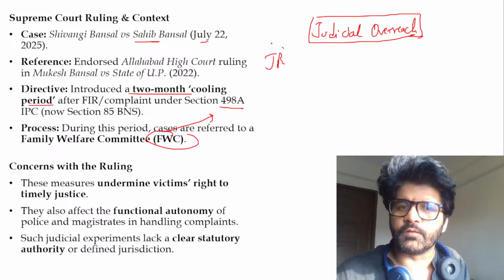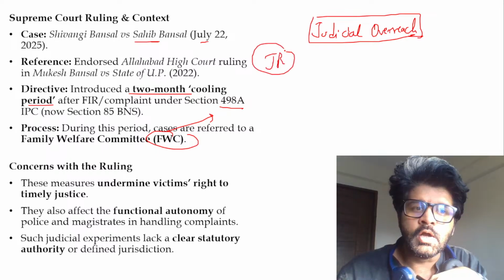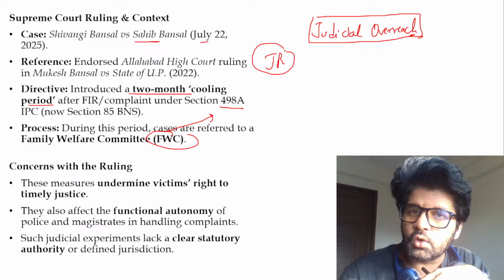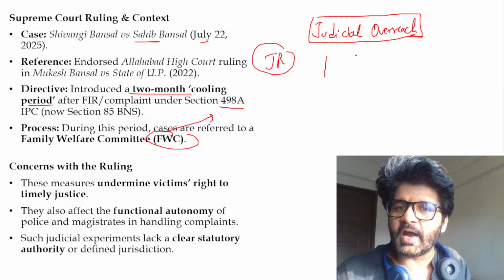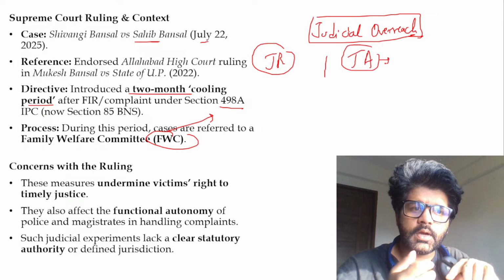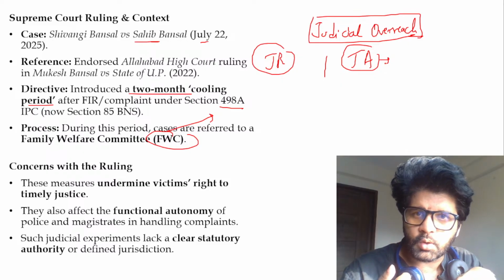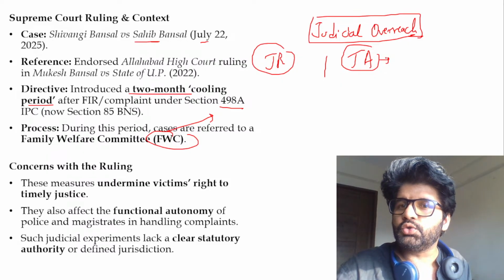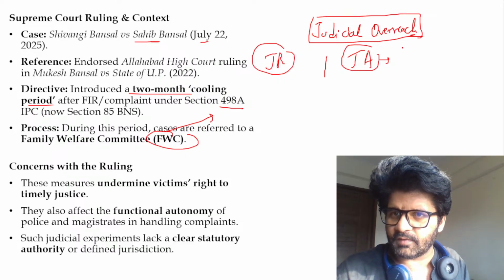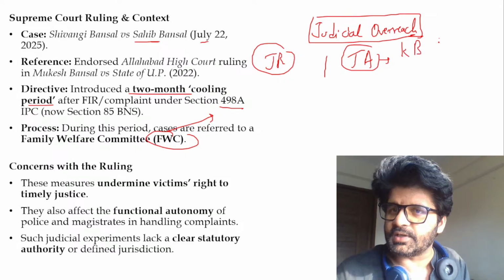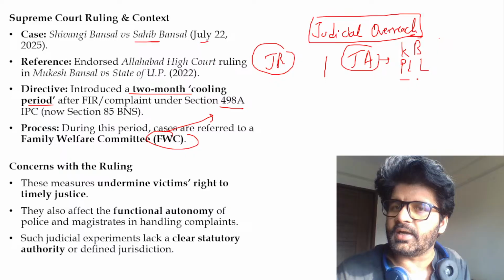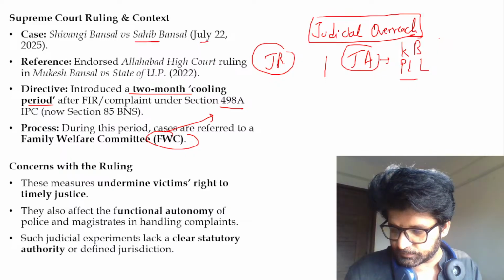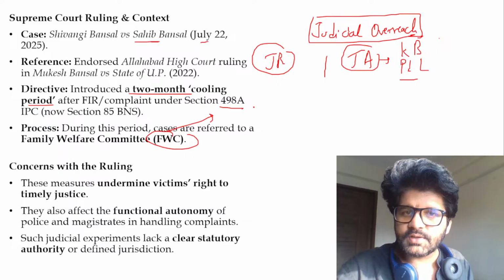What is judicial review? When the judiciary is checking the constitutionality of laws and executive orders. Then you have judicial activism, where sometimes the legislature and executive are not functioning properly, so somebody has to do the work and the judiciary takes the initiative, like the Kesavananda Bharati case, basic structure, like PIL, public interest litigation. That is judicial activism.